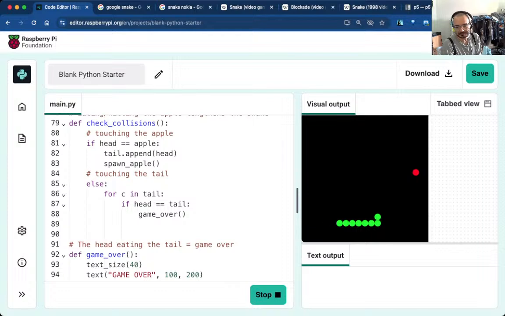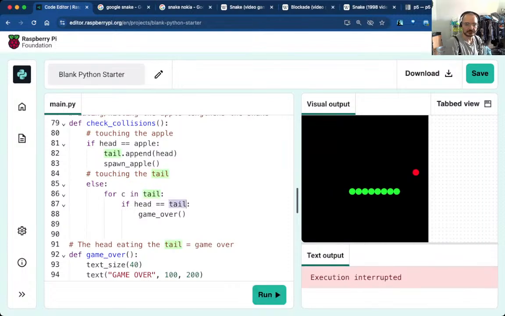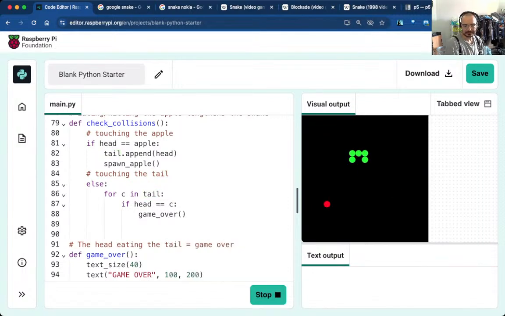Okay, I feel like it's not working. Oh, not head equal tail, head equal C, obviously, right? Okay, I need it to be a bit longer to be able to eat its own tail. Hmm.